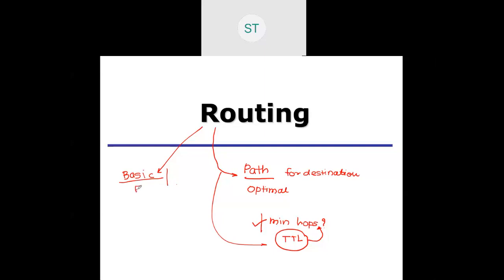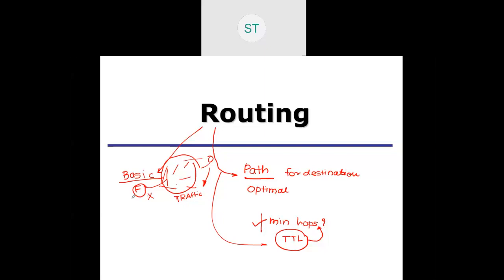If I use the flooding concept, multiple packets get generated from one packet and travel in the network, but that will create a lot of traffic. It is not at all recommended. It creates unnecessary traffic because there are multiple paths to reach the destination, and if I forward the packet on all paths, duplication of packets also takes place and creates huge traffic in the network. That's why it is not recommended. But sometimes, if I'm completely unaware of the destination, flooding can be used.